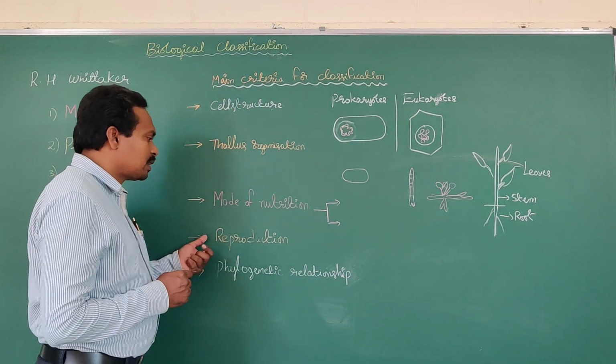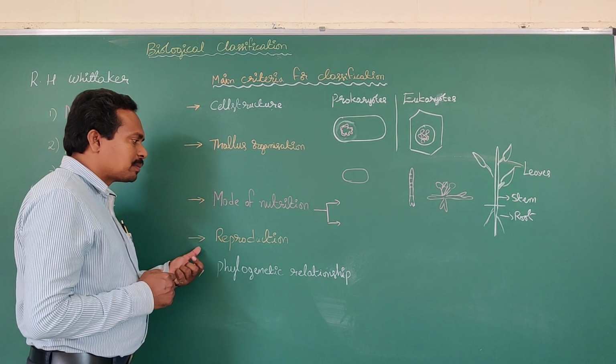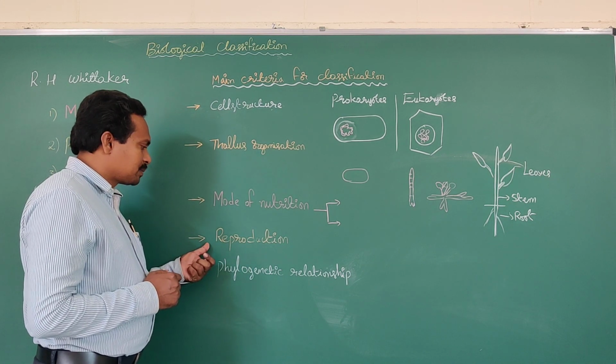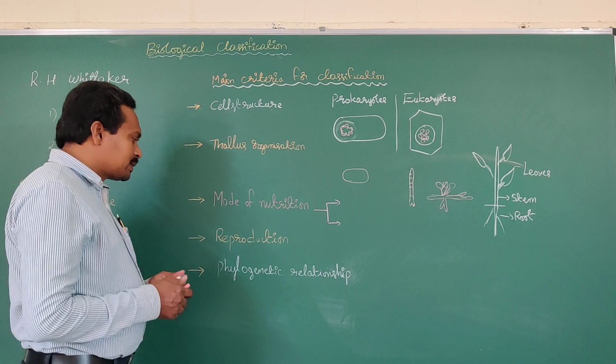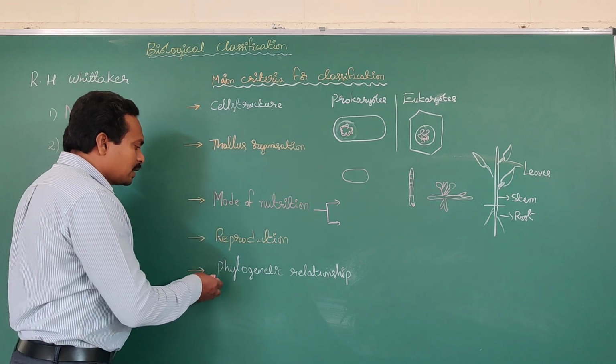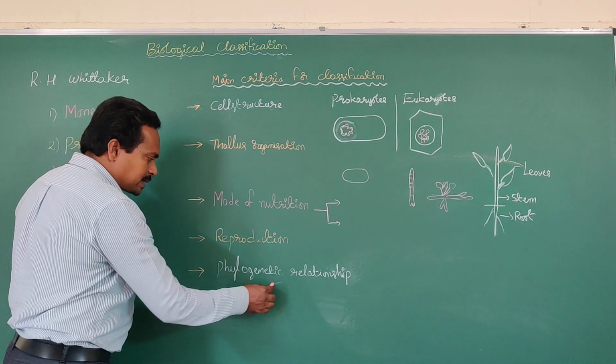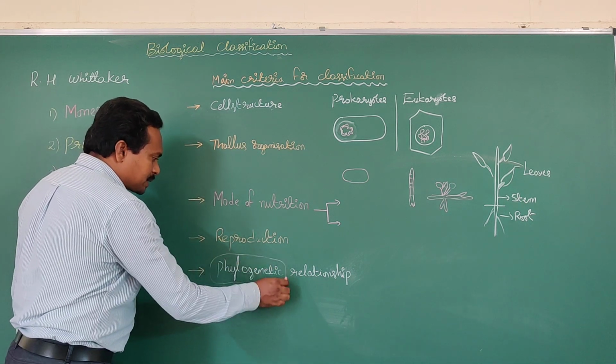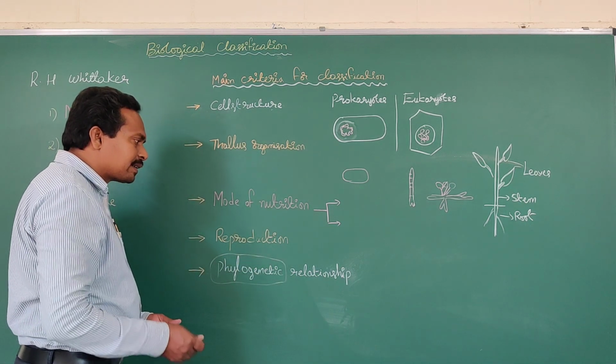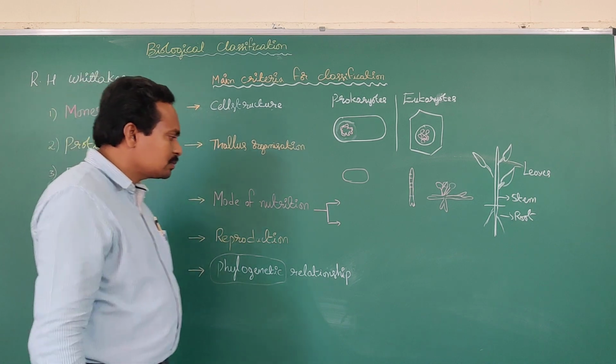So mode of reproduction also varies depending upon the types of organisms. Okay. And the next character is phylogenetic relationship. Phylogenetic means evolutionary characters. Evolutionary characters vary.